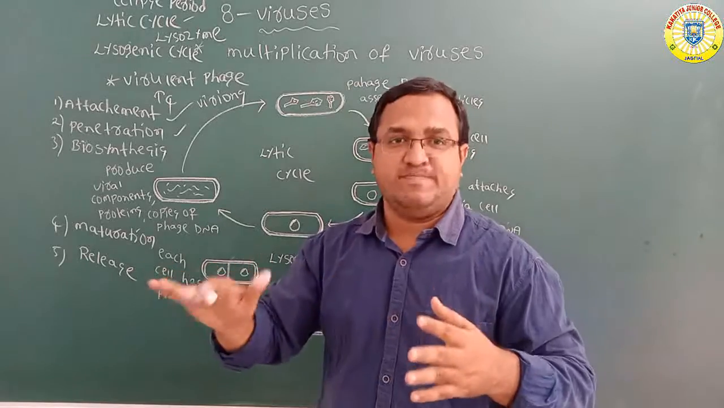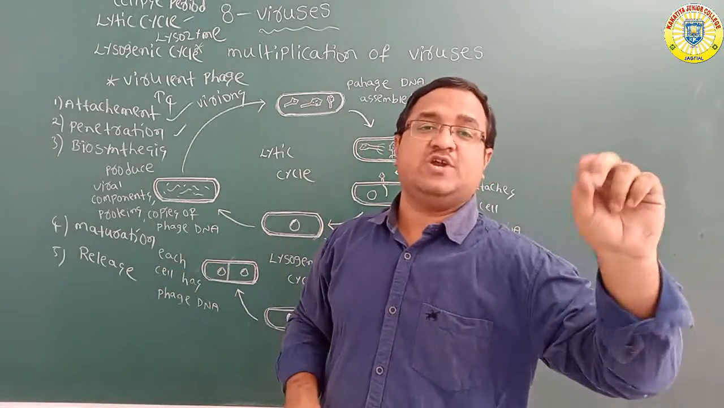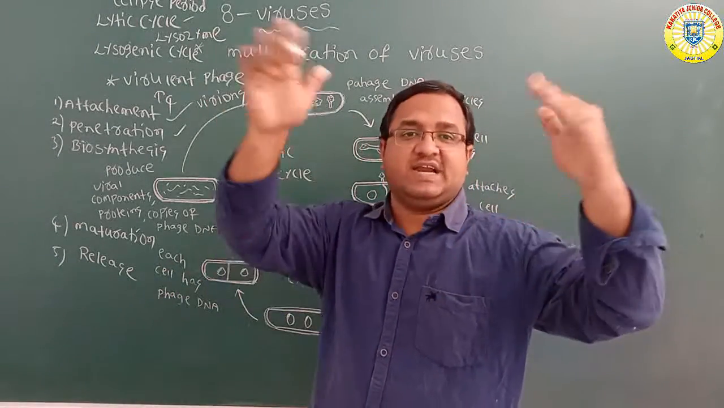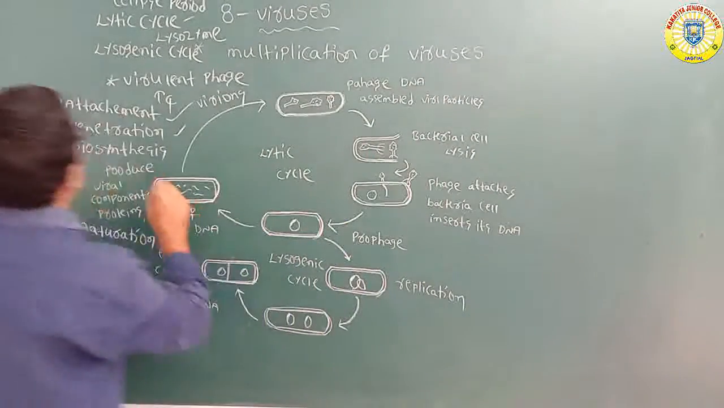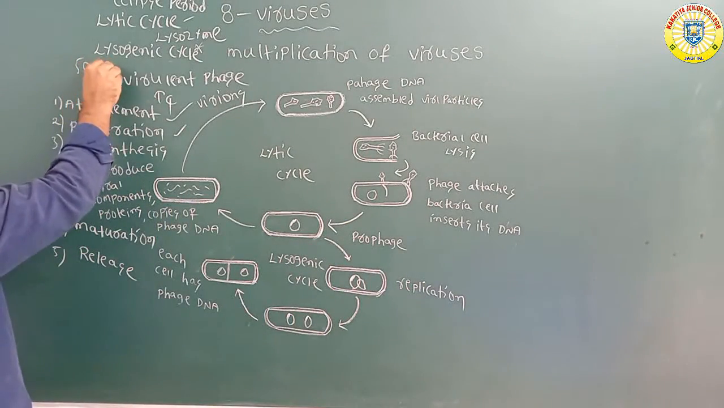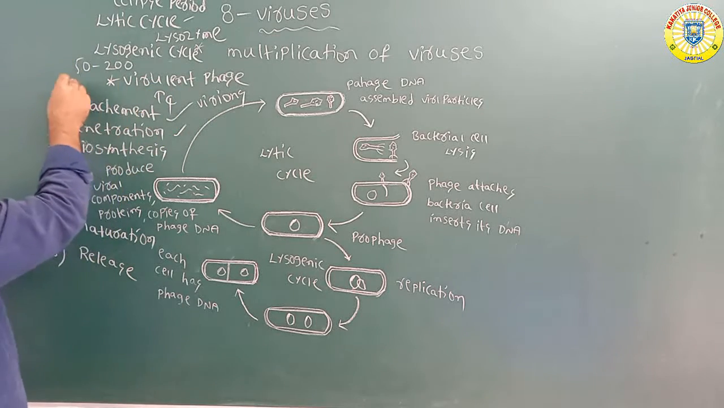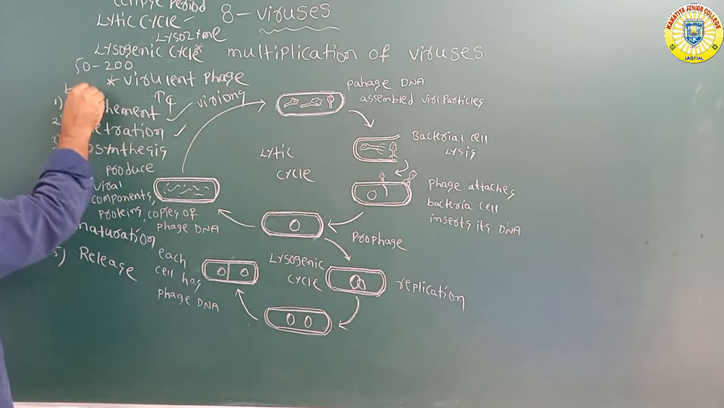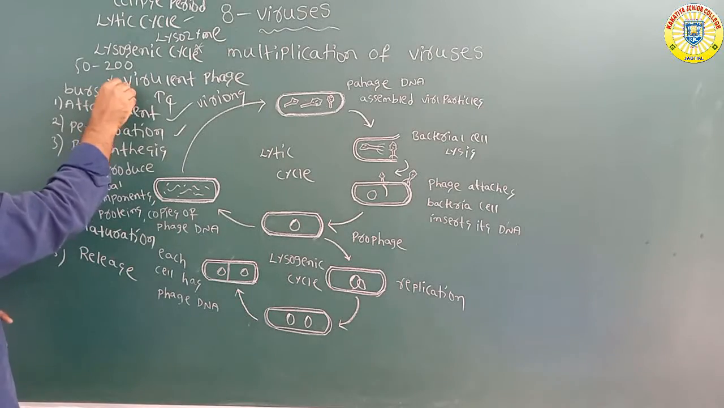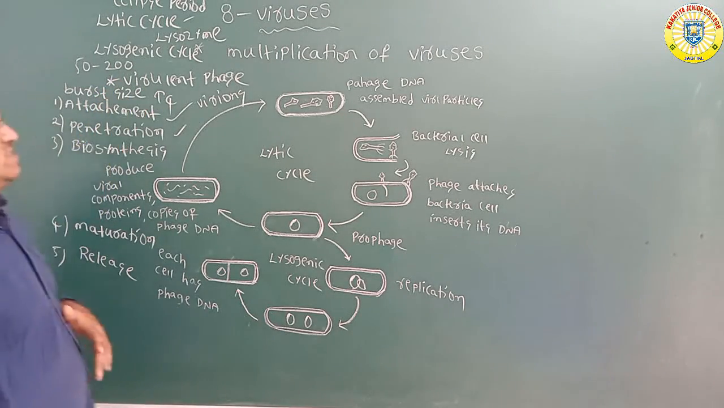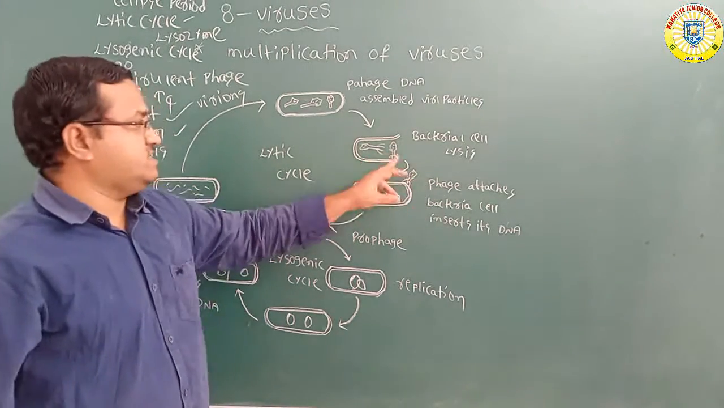So that is called burst size. Nearly 50 to 200 phage particles are released at a time. That period is called burst size.